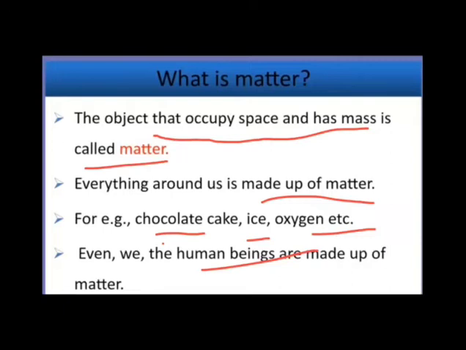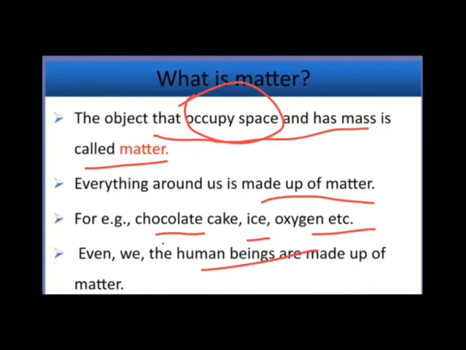But how can you say that an object that occupies space is called matter? So let's take an example here. Just think that the computer which you have kept on your table occupies the space of the table. And you also occupy space when you sit on the chair. We also occupy space when we lie down on the bed or sit on the chair. So it means that objects occupy space.